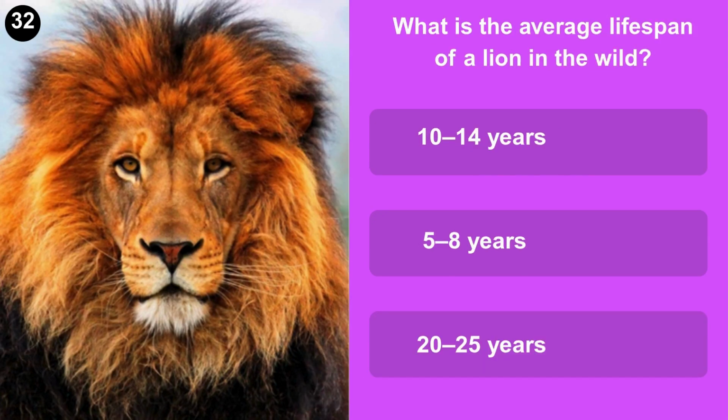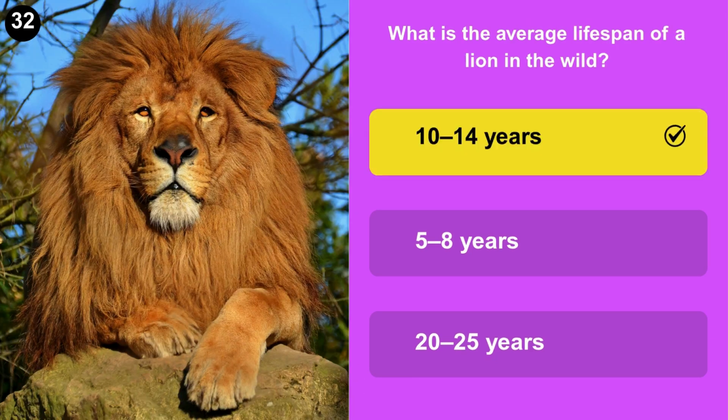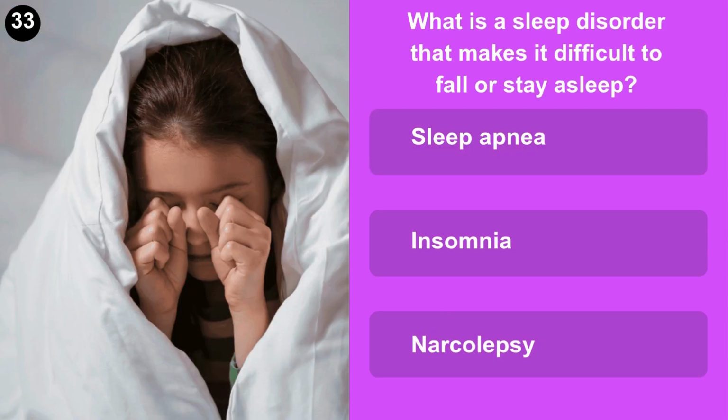What is the average lifespan of a lion in the wild? 10 to 14 years, 5 to 8 years, or 20 to 25 years? What is a sleep disorder that makes it difficult to fall or stay asleep? Sleep apnea, insomnia, or narcolepsy?